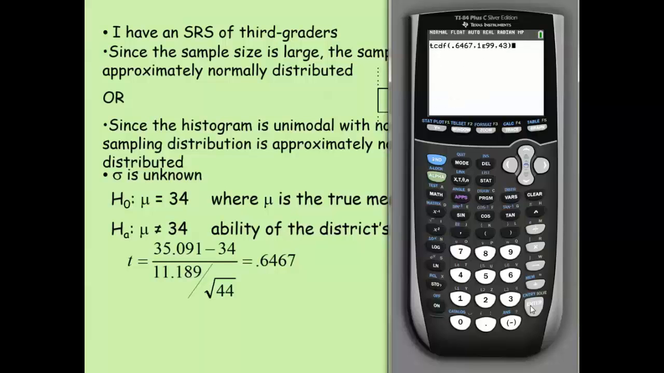So for those that don't have a fancy calculator, those are the numbers we want in our formula. And interestingly enough, when I hit enter, I get 0.26, but this is a two-tailed test. Remember that not-equal-to sign. So I actually need to take this and double it. So I get a p-value of 0.52.